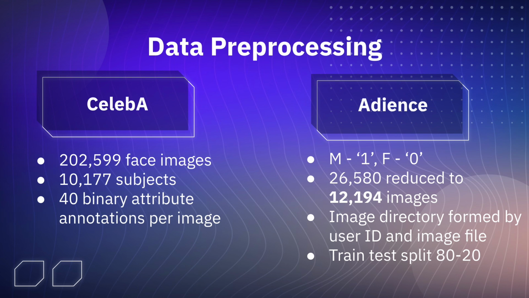The image directory is created using the user ID and original image file. These two attributes are then placed in the data frame. A train-test split of 80 to 20 is conducted on Adience's dataset, where the RGB coefficients of the images are divided by 255 to rescale the values to between 0 and 1, to ensure that the inputs are normalized before feeding into the neural network.